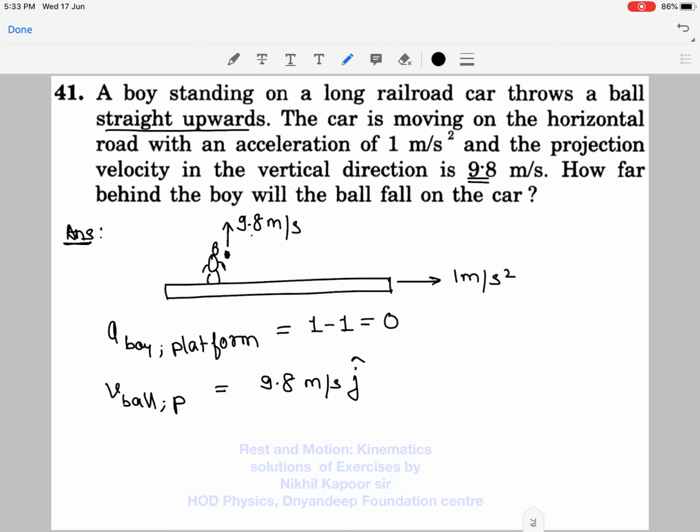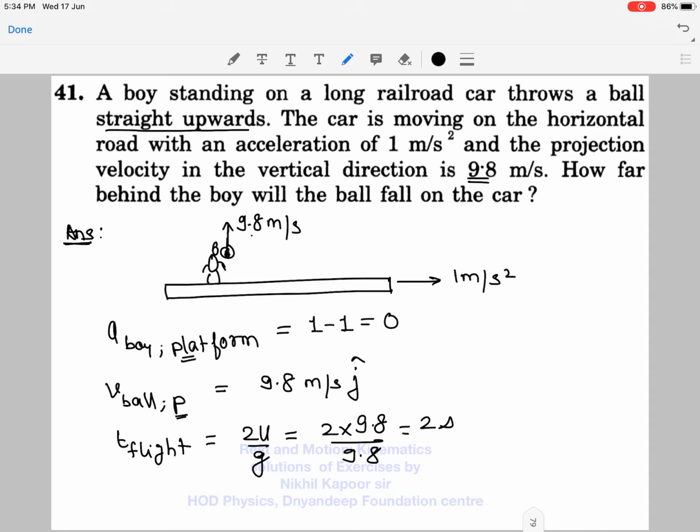Okay, but once the ball is being thrown, how far behind it will fall? So let us say I will consider all motion with respect to platform itself. So the ball will go up and come down. It will take how much time? So we know what is time of flight. So time of flight is given by 2u by g, that is 2 into 9.8 upon 9.8, 2 seconds. So this ball will go up and come down in 2 seconds.